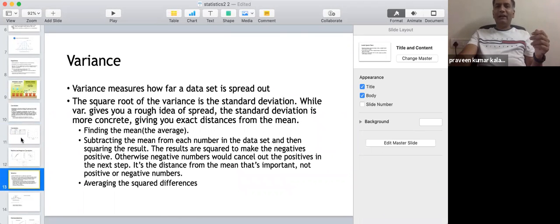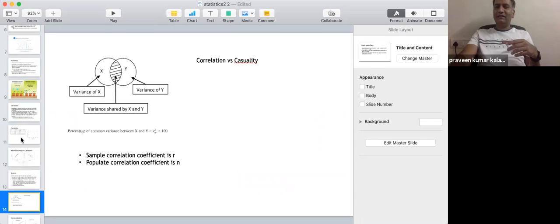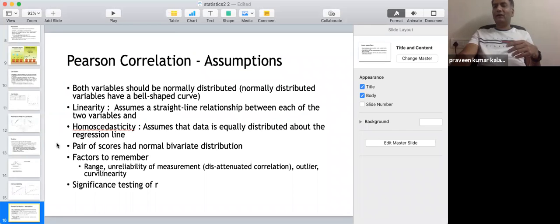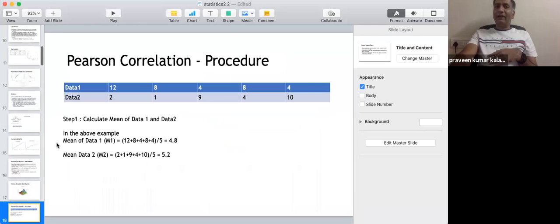And then we went to variance. So we know what variance is. We also went through what is covariance, and that is exactly what Pearson correlation was trying to deal with. Pearson correlation is dealing with fully quantitative data, so basically it has a lot of numbers.